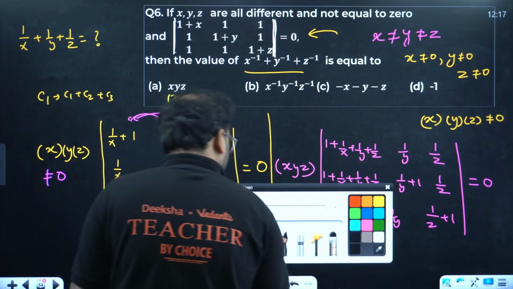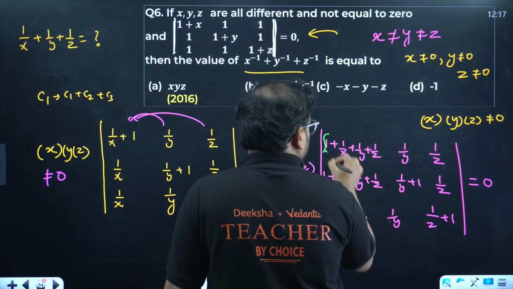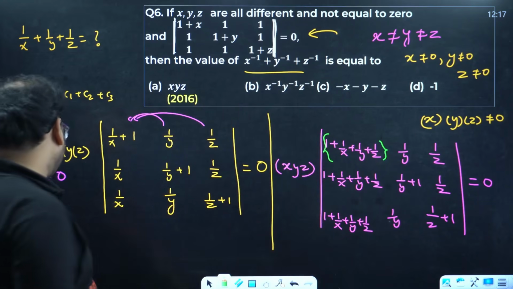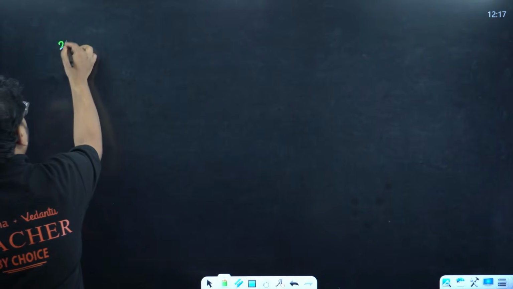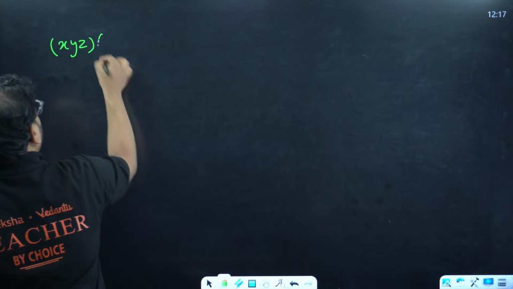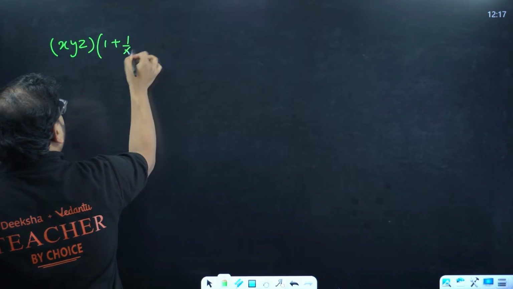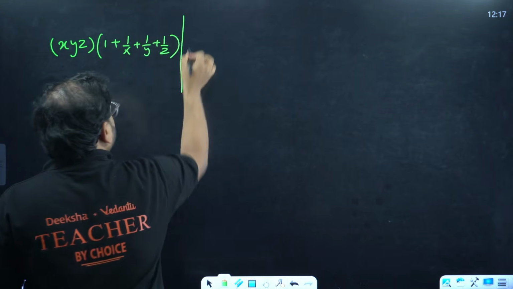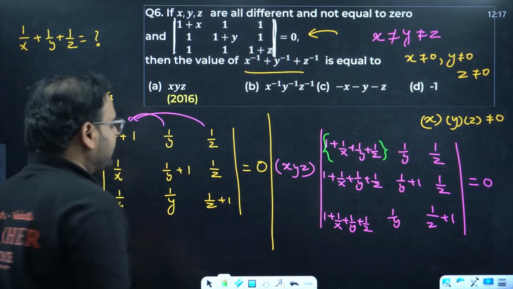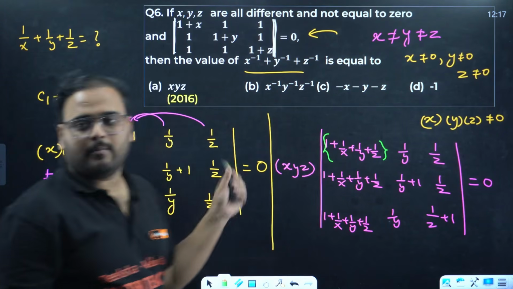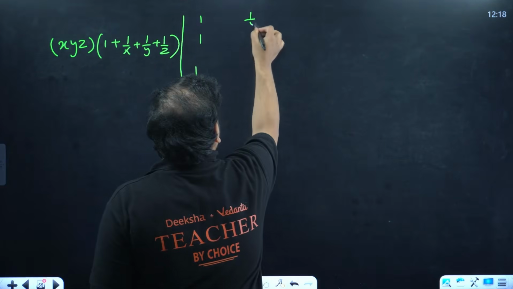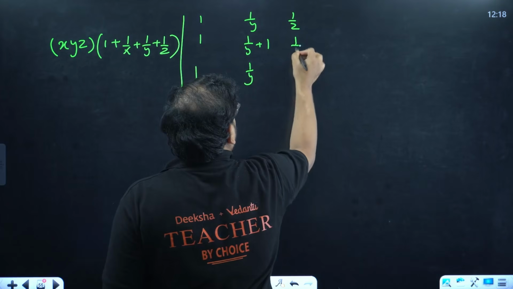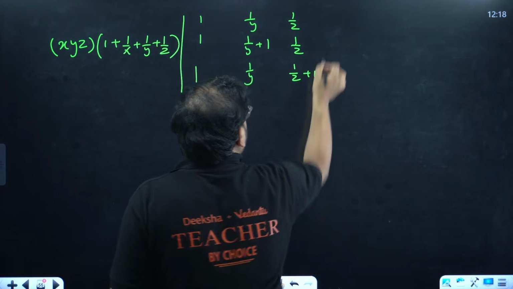Is something common now? Can you see? Yes. You can see in column 1 I have common elements. When I write this, I can write x, y, z, and I take common 1 plus 1 by x plus 1 by y plus 1 by z. The determinant is what? 1, 1, 1 left. Check. From column 1 I have taken this element common. What do I have now? 1 by y plus 1, 1 by y, 1 by z and 1 by z plus 1.